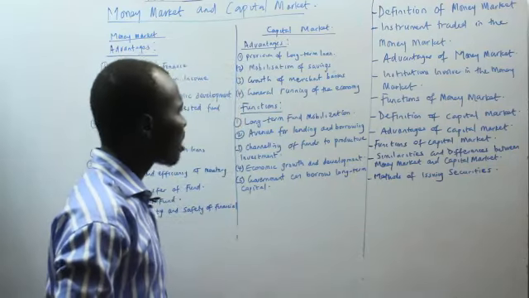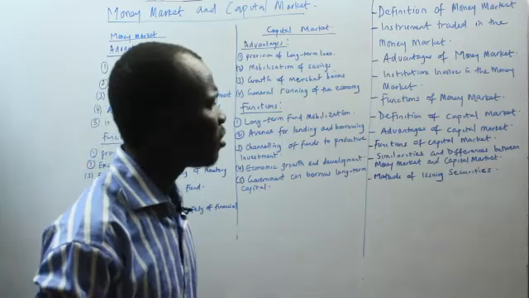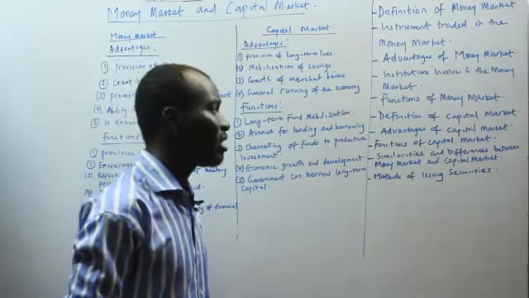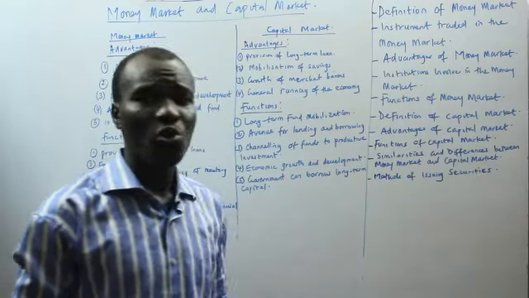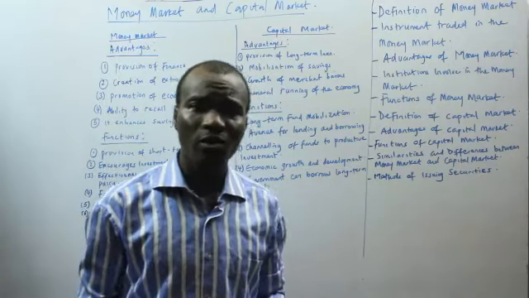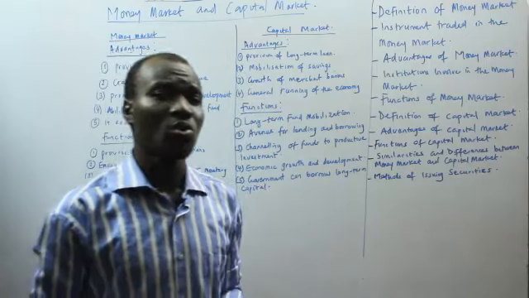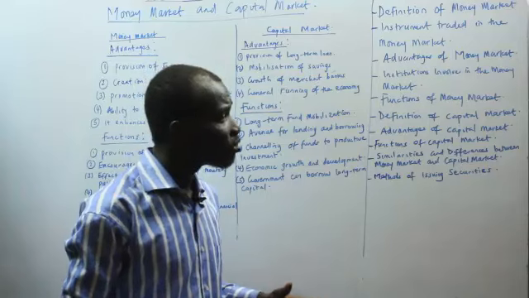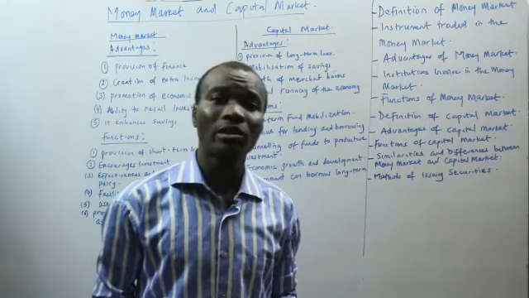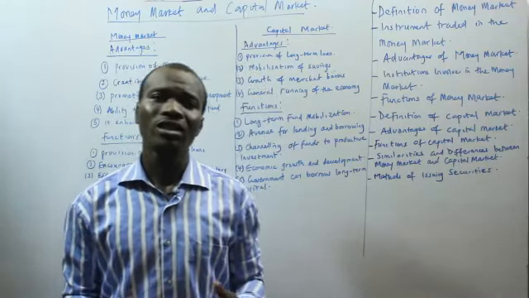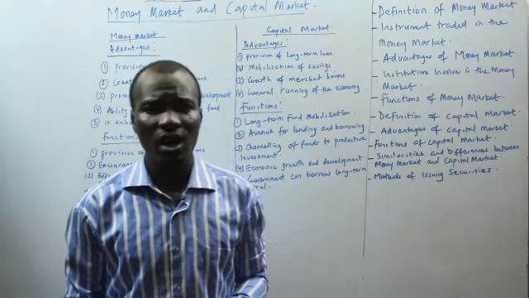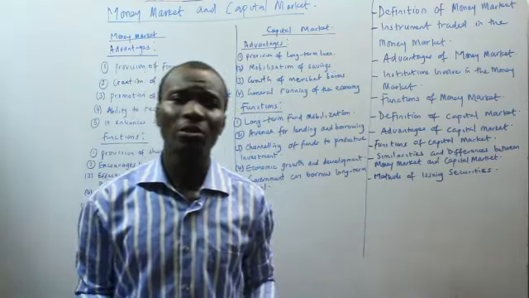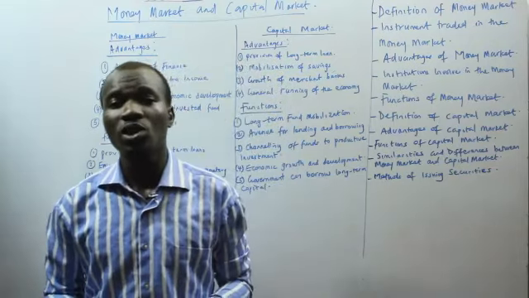So the next thing we are going to look at is the definition of capital market. So capital market is the opposite of the money market. This is the market where those that are in need of long-term funds come together to secure such funds. Those in need of long-term funds meet those that have long-term surplus funds to give out. So this is the market that links those that are in need of long-term funds and those that have the availability of long-term funds.